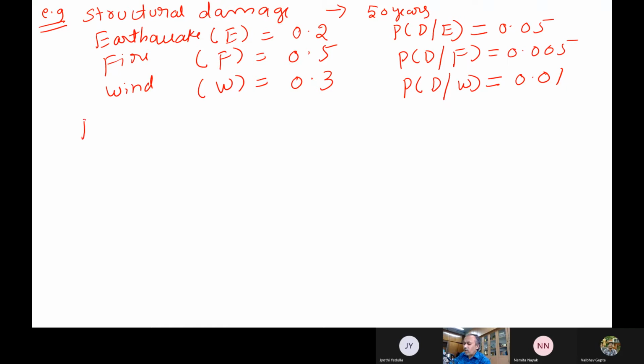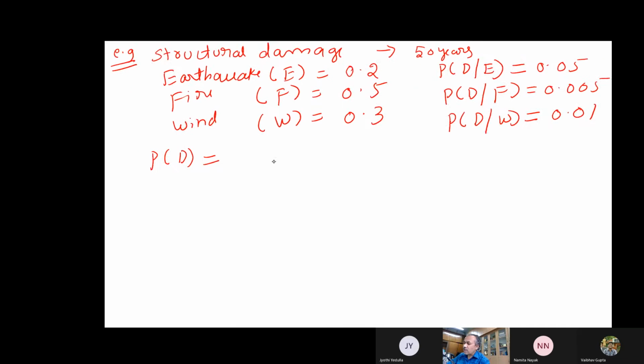Now if I want to find out the total damage, without specifying earthquake or fire or wind, how do I find out the total damage to my structure? The damage has been split into 3 things: one is due to earthquake, one is due to fire, and the other is due to wind.